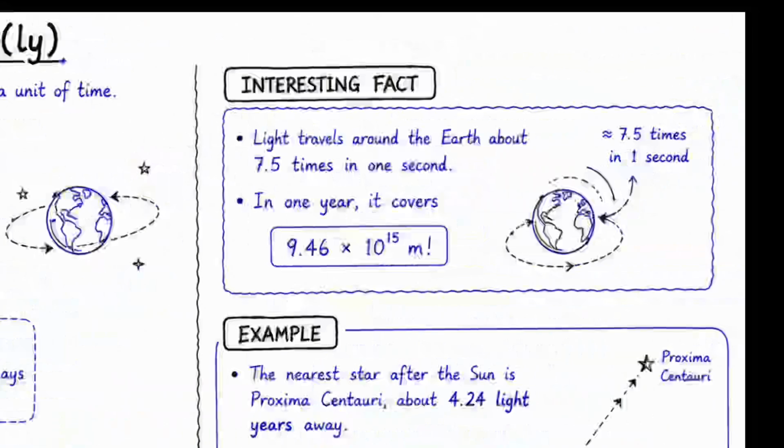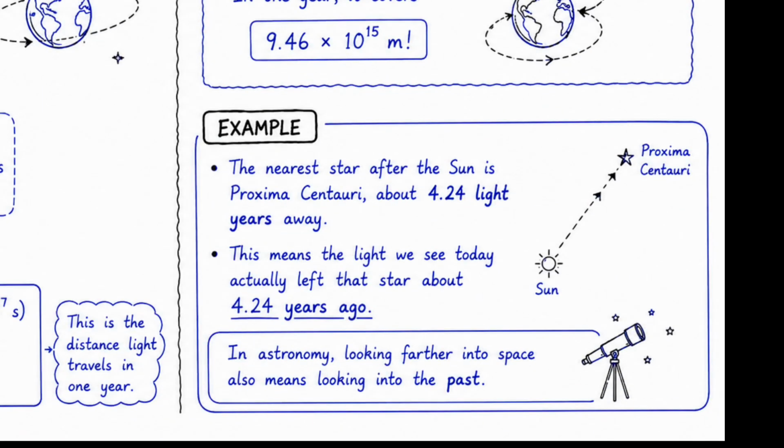And when we compare the distance traveled by light in 1 second, that is 3 lakh kilometers, and the circumference of Earth, that is 40,000 kilometers, we get the fact that light travels around the Earth about 7.5 times in 1 second. The nearest star to Earth after Sun is Proxima Centauri, which is about 4.24 light years away.